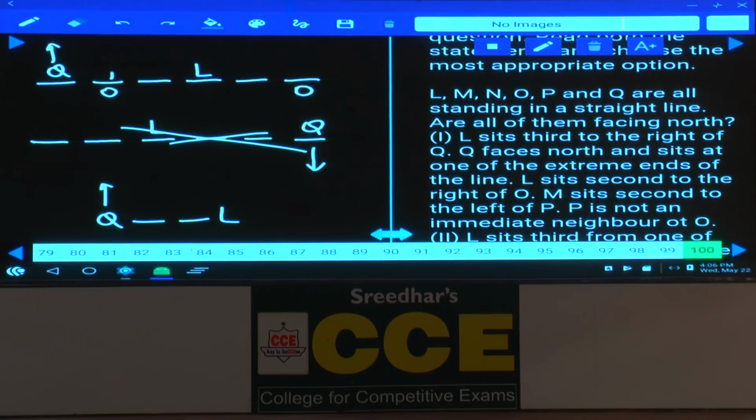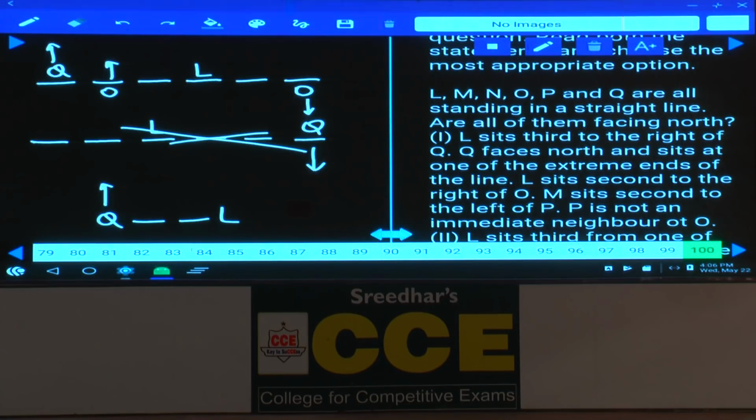If O is here, O is facing towards north. If O is here, O is facing towards south. L sits second to the right of O. M sits second to the left of P.